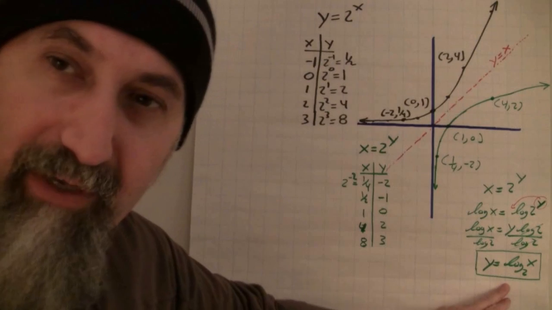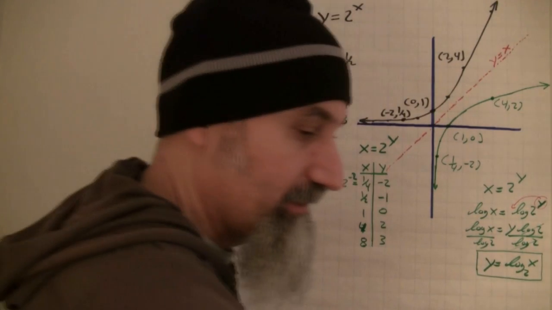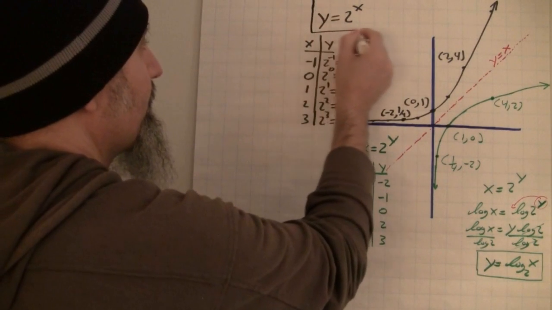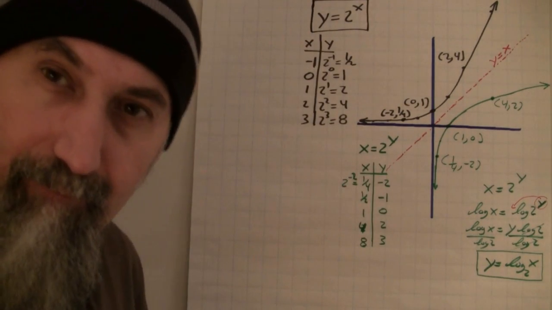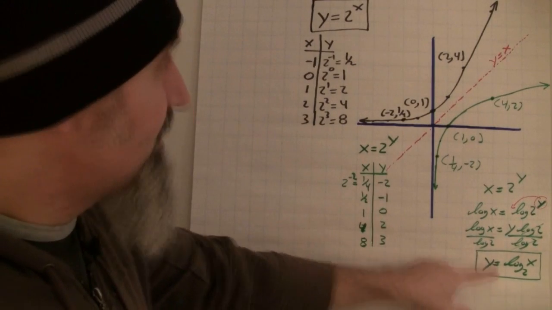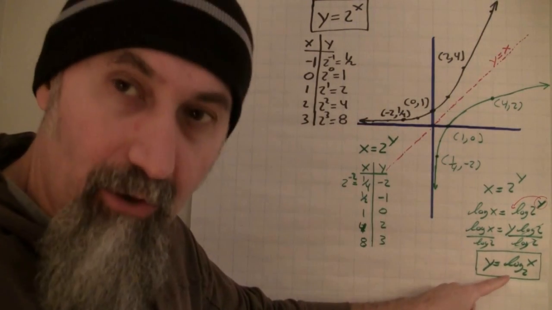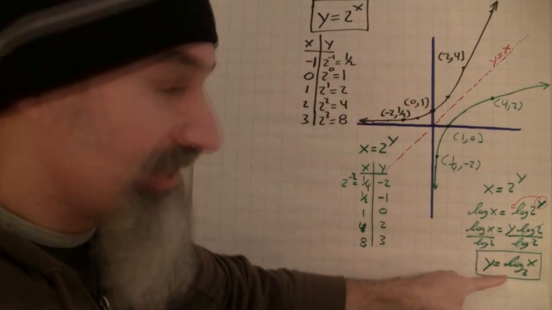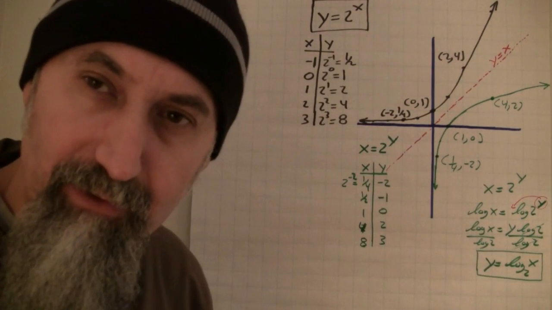So this is our logarithmic function, right? When we take the inverse of this. So this guy is the inverse of that guy, right? This is a log function. That's an exponential function. And this is the inverse of that, and that is the inverse of that, vice versa, right?